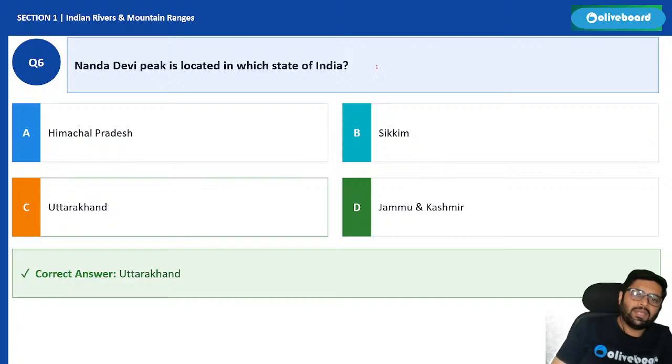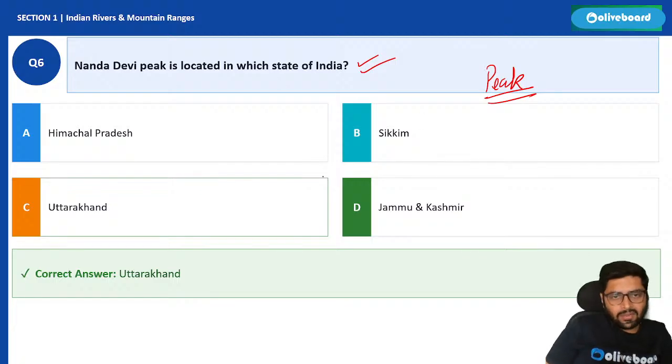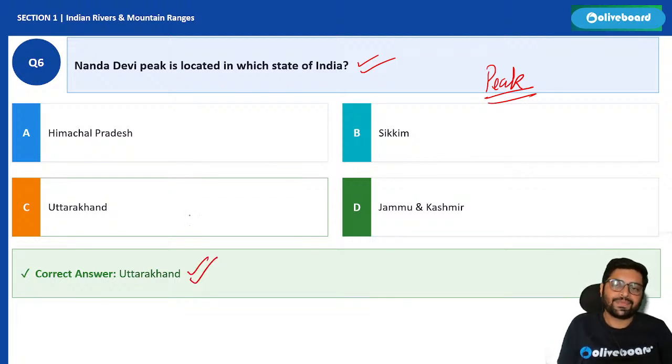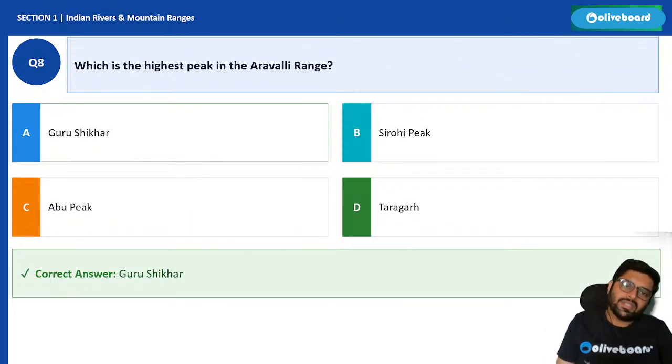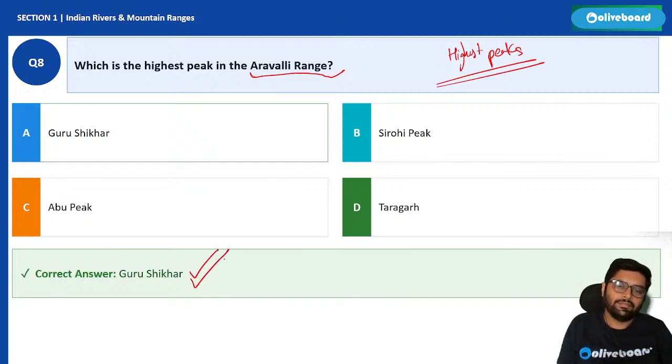Next, Nanda Devi peak is located in which state? Peaks you should know, major peaks especially. It is located in Uttarakhand. Then we have another question: which is the highest peak of Aravalli? Just now we saw, and I told you all the highest peaks are important. The highest peak is Guru Shikhar.